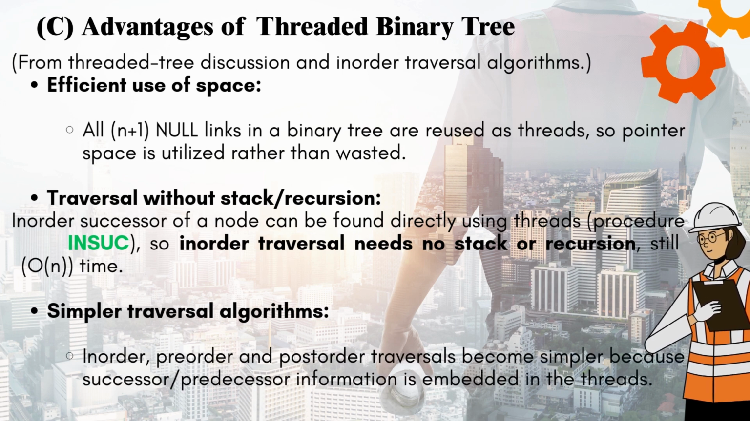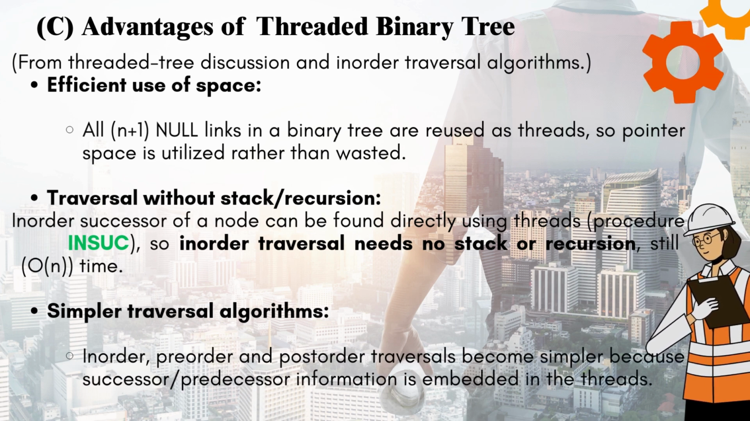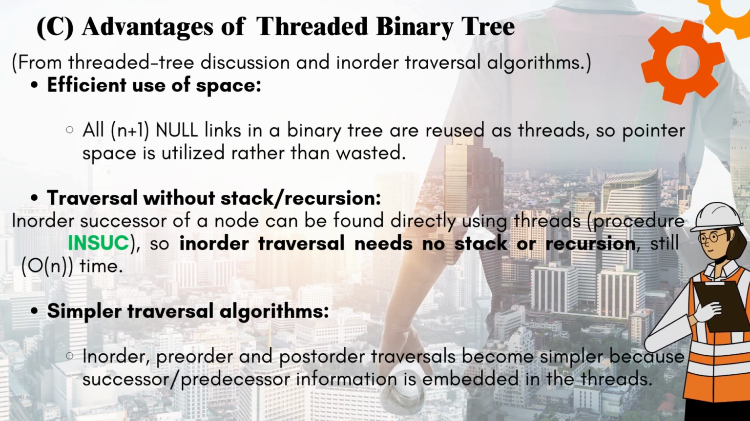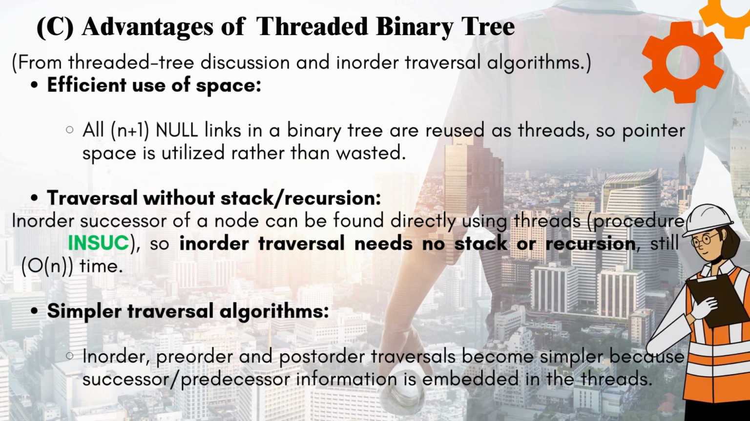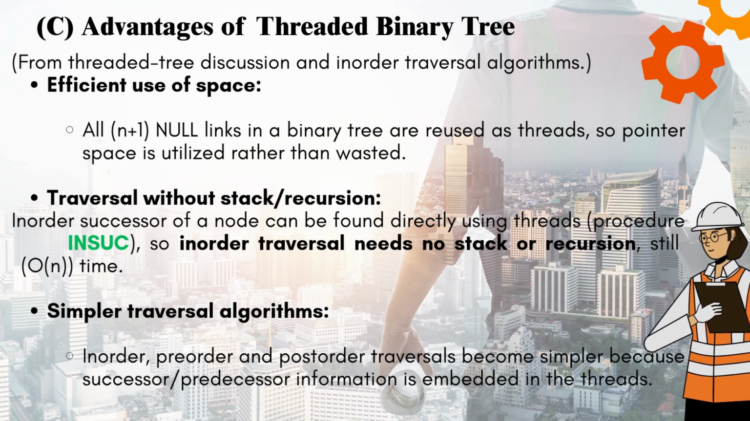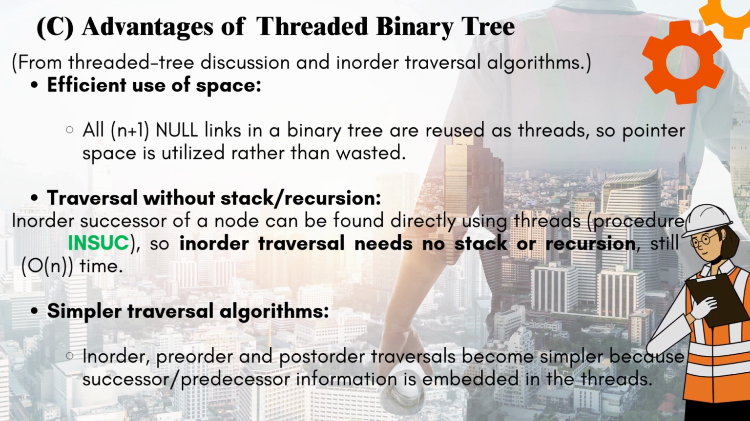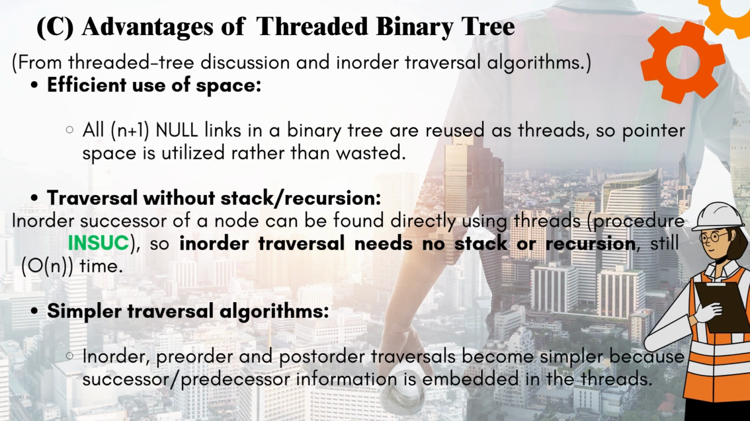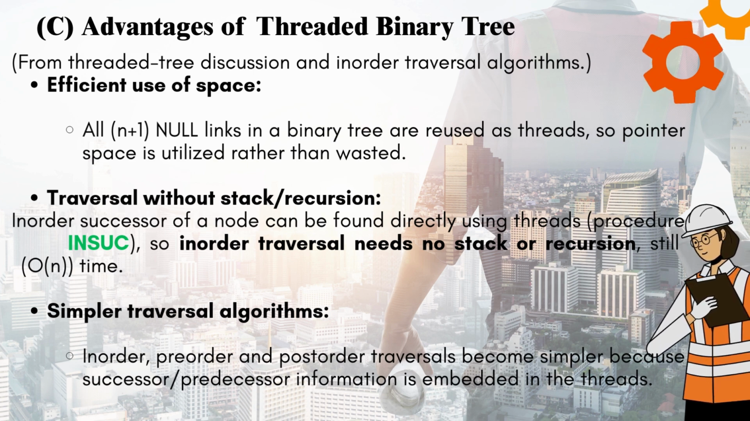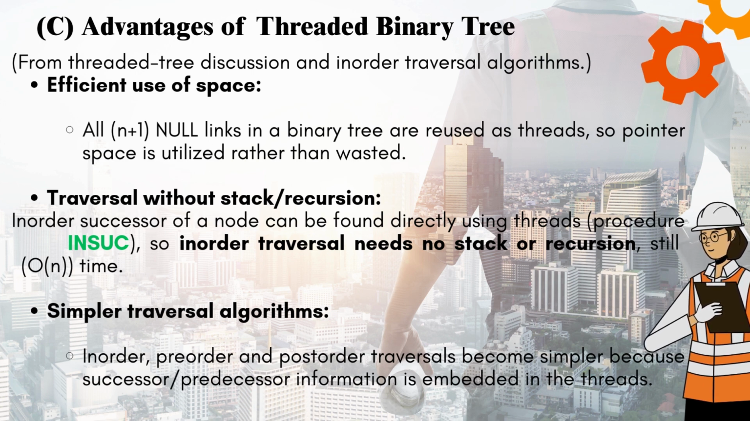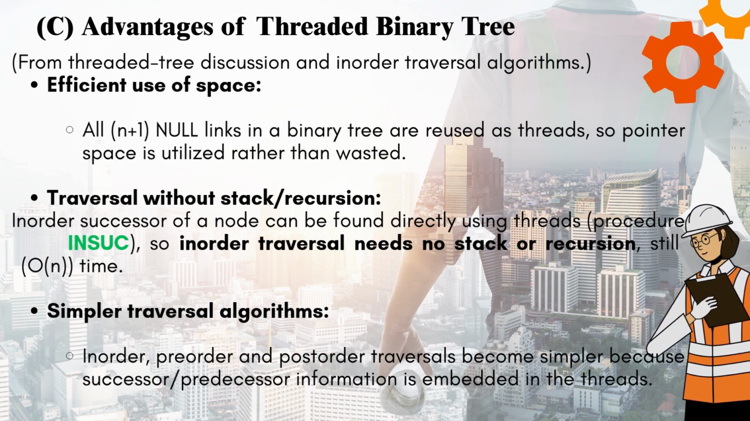C. Advantages of threaded binary tree, from threaded tree discussion and in-order traversal algorithms. Efficient use of space: all n+1 null links in a binary tree are reused as threads, so pointer space is utilized rather than wasted. Traversal without stack or recursion: the in-order successor of a node can be found directly using threads, procedure insuc. So in-order traversal needs no stack or recursion, still O(n) time.